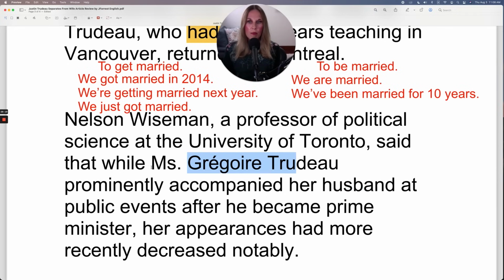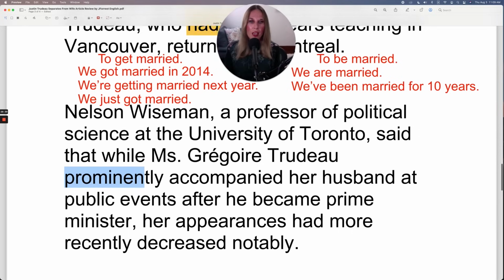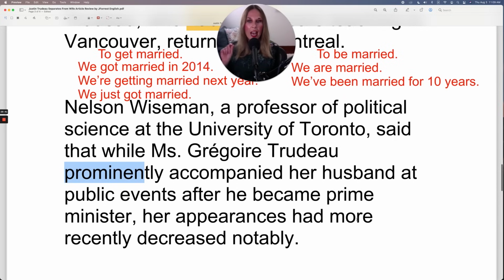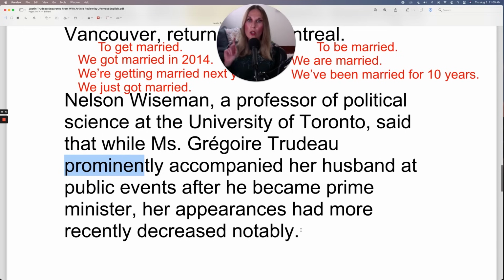So his wife, Miss Gregoire Trudeau, prominently accompanied her husband at public events after he became prime minister. By saying prominently, it means she was a very visible figure. She was always there by his side, wearing these beautiful, glamorous clothes, I imagine. She was very prominent. Her appearances had more recently decreased notably.